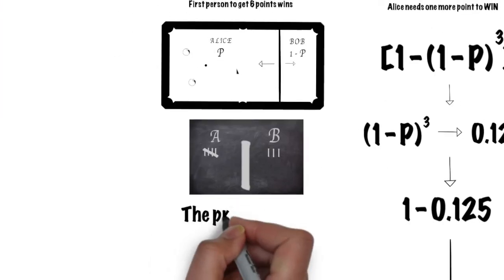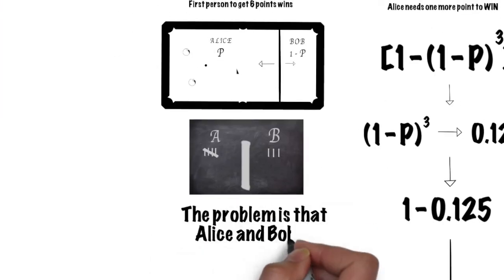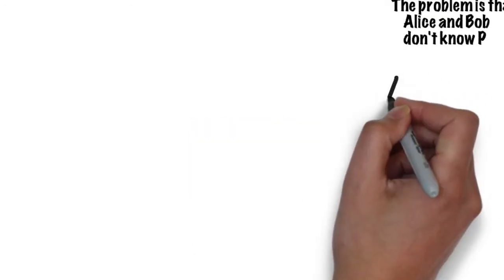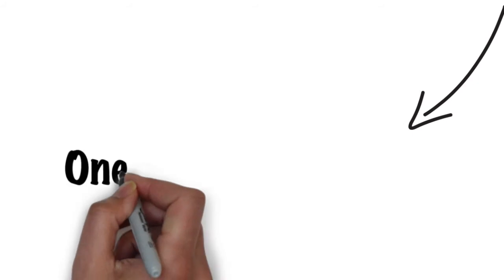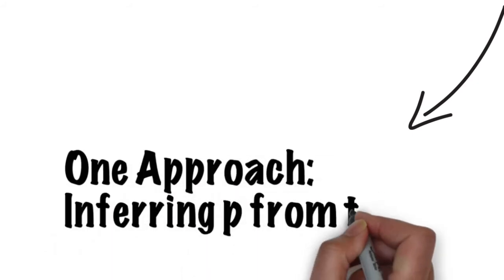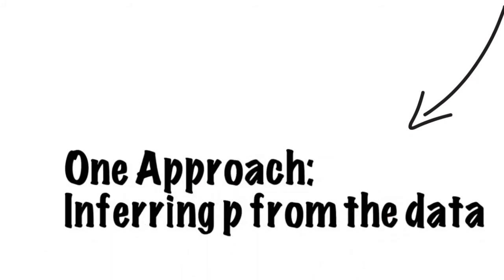Inferring P from the data. The problem is that Alice and Bob don't know P. The very fact that Alice is ahead 5 to 3 is evidence that the unknown position of the mark is probably giving Alice an advantage. But the numbers are small, and she can't be sure. Maybe the mark is in Bob's favor and he's just been unlucky so far.